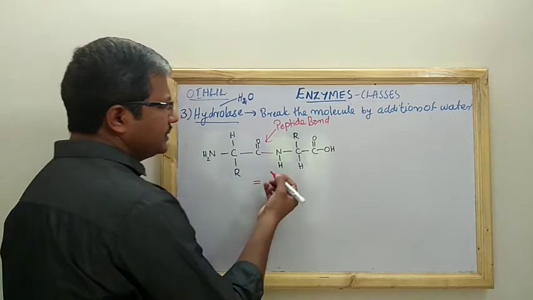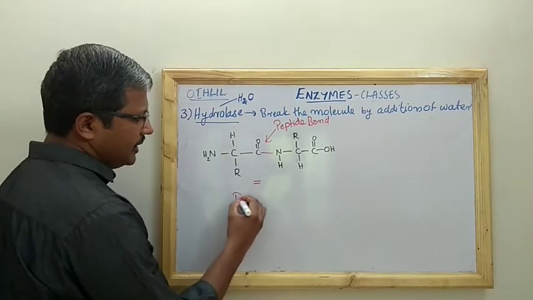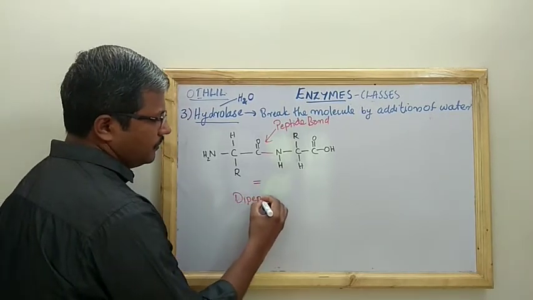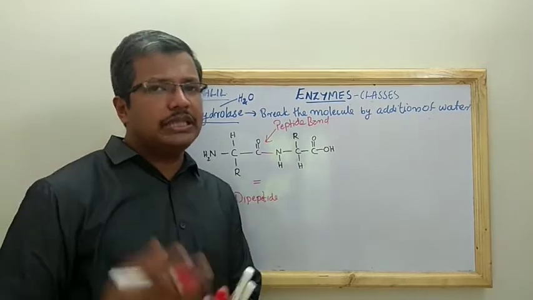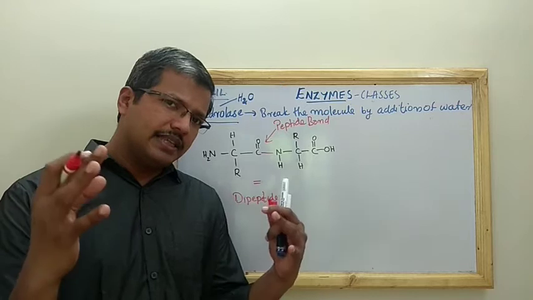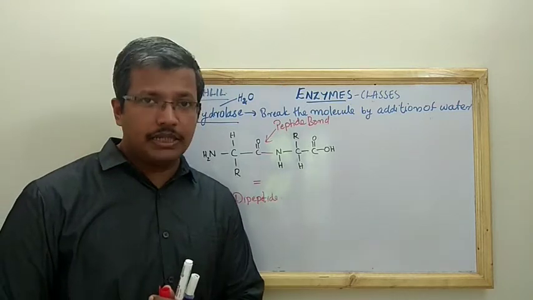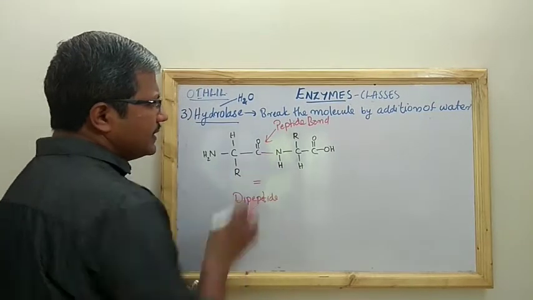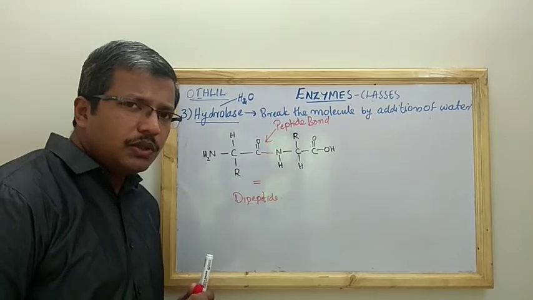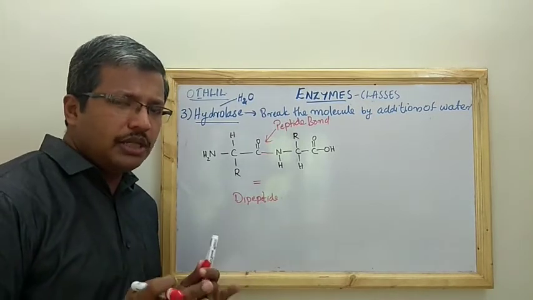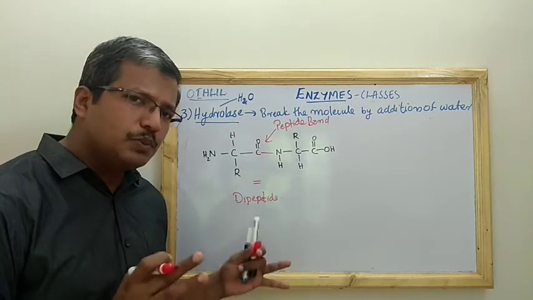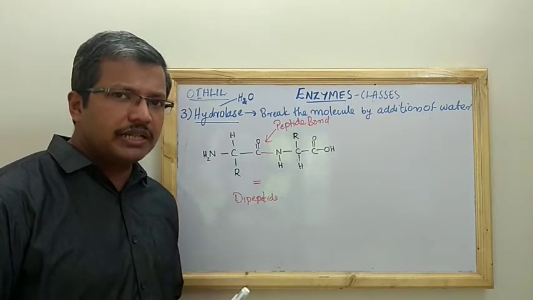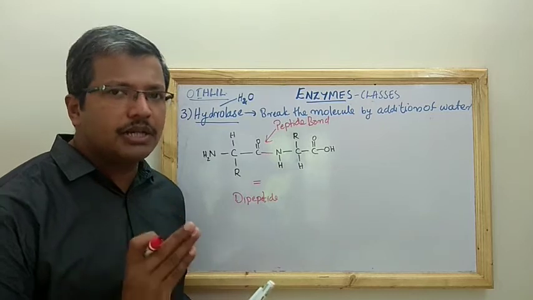The molecule represented here is a dipeptide, because two amino acids are linked through a single peptide bond. In order to break the protein into the simpler molecule, amino acid, that can be absorbed in your digestive tract, we have to break the peptide bond.